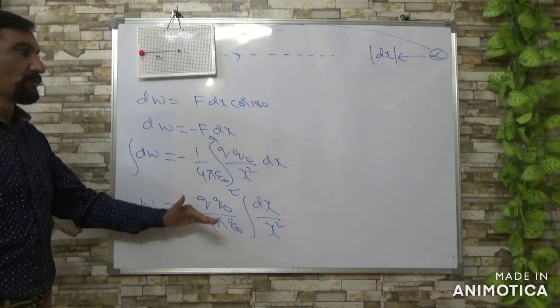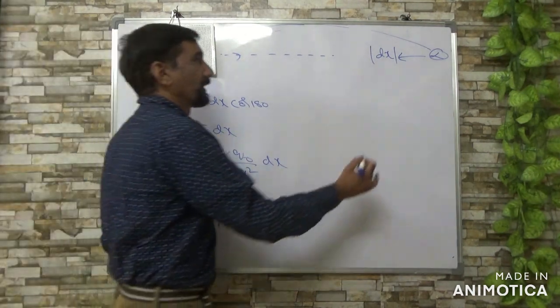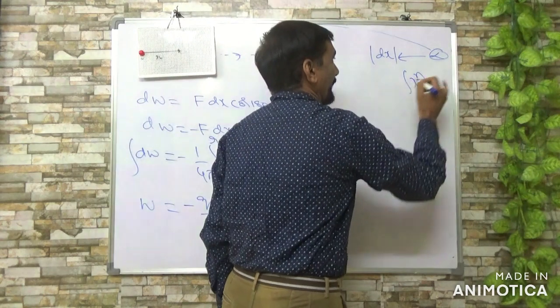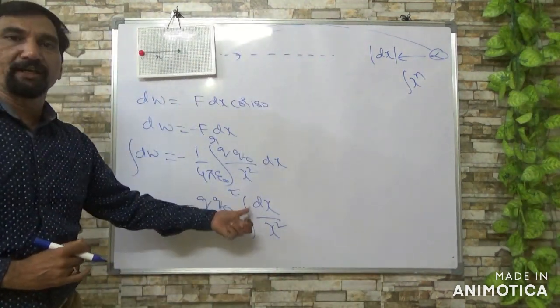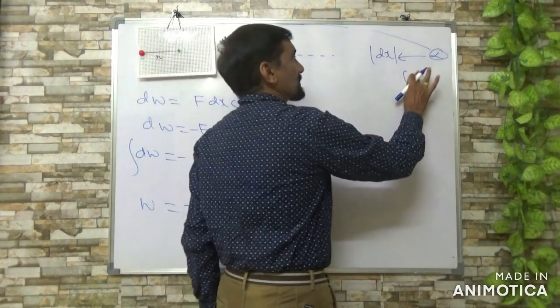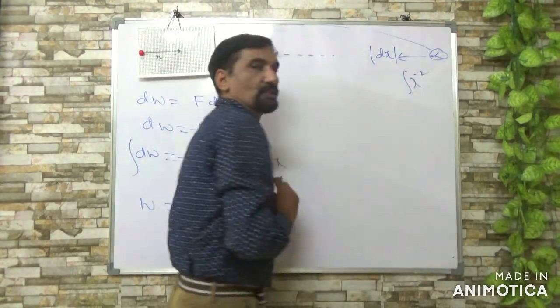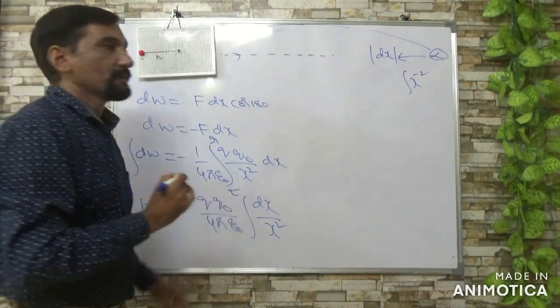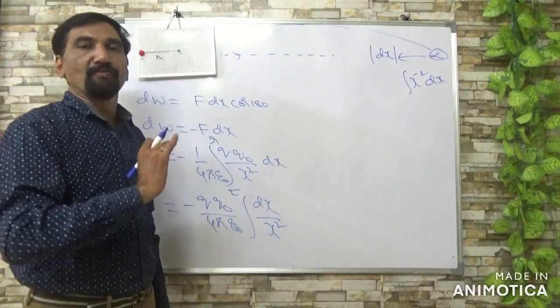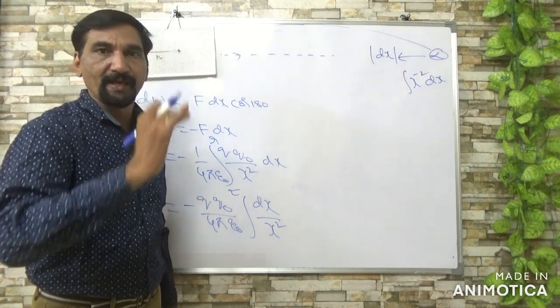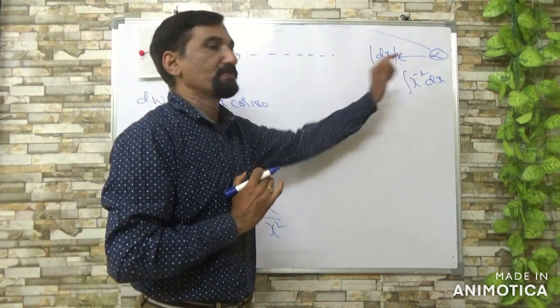We have one formula in integration for x power n. Over here you have 1 by x square, so you can take it into the numerator. So you will get x power minus 2 dx. The integral of x power n is x power n plus 1 by n plus 1. So here n is minus 2.